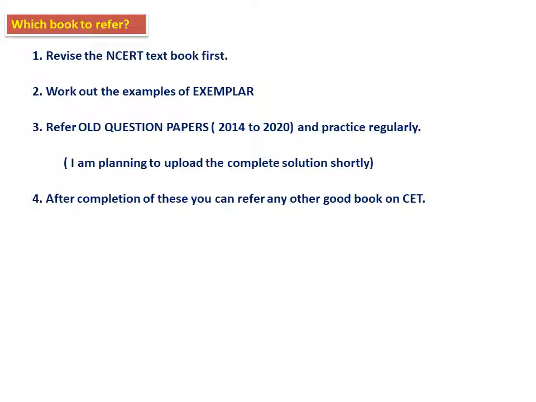I have seen students preparing for competitive examinations like this: first they take all the advanced books, and then they lose confidence, because they don't understand anything if they take an advanced textbook. Therefore the first step is the NCERT textbook, then the exemplar, then of course along with old question papers. So this will be the first level of preparation. Once you are thorough, then you can go to any other book. So I don't say you don't refer, but this should be the order.